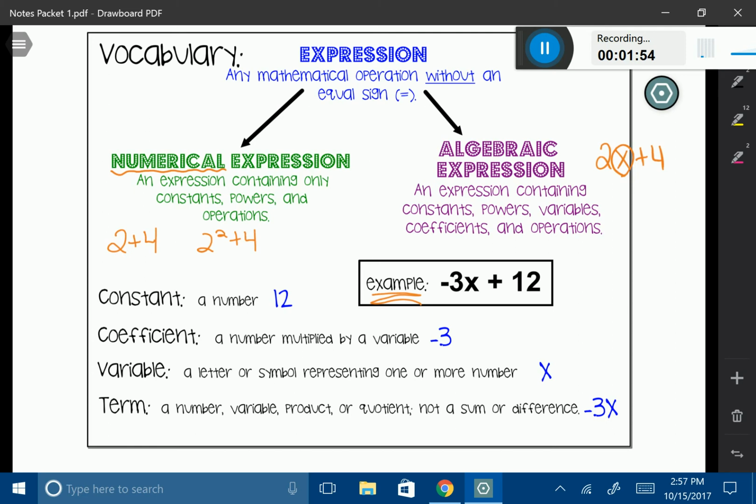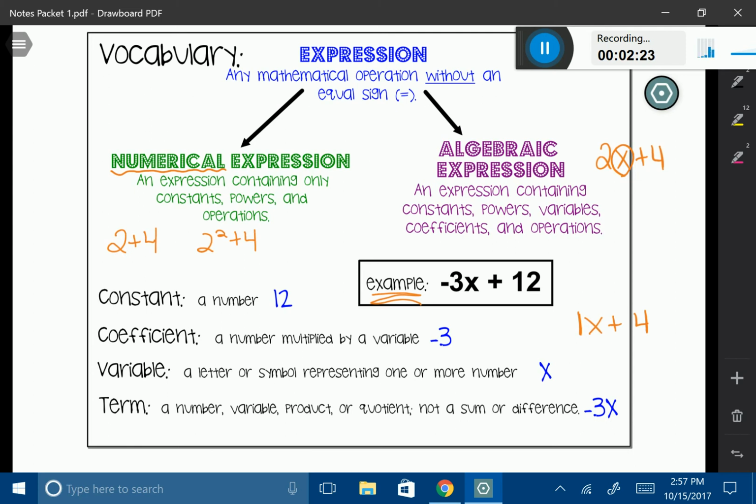Sometimes you have unique situations where you might have something that looks like this, x plus 4. And we want to know what is the coefficient of the x. Well, when there's nothing in front of the x, that means that there's actually an invisible 1 in front. So in that case, the coefficient of x would be 1. We don't really write it there. It's not common to see it written there. So it's kind of one of those things you just have to remember.